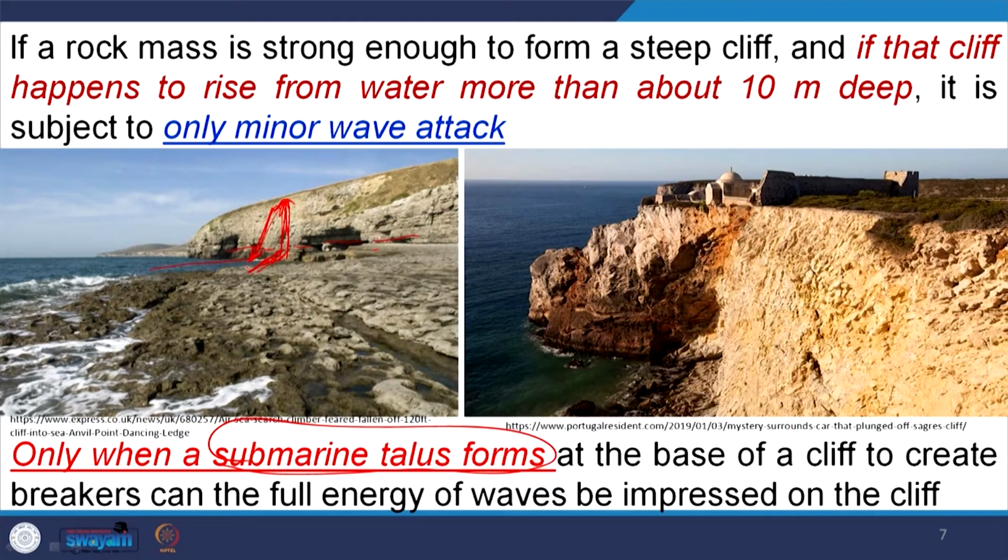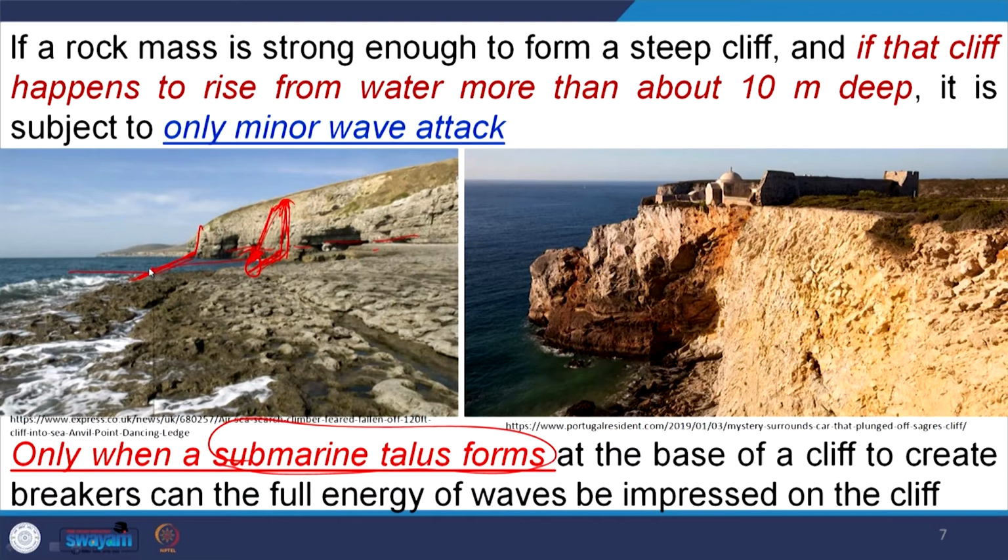That talus creates breakers, because this slope does not end here, it continues up to somewhere here. So, the wave will hit here and finally it will break.